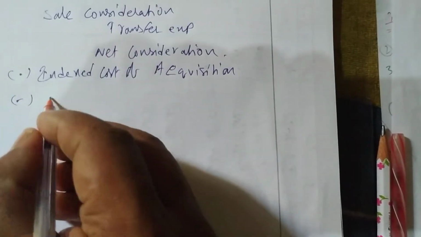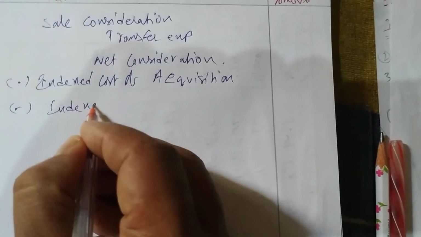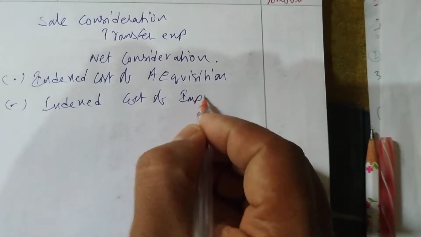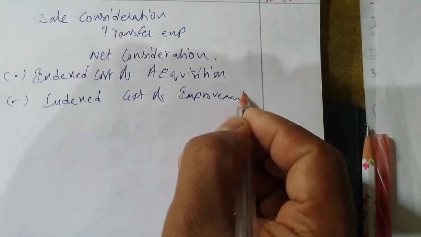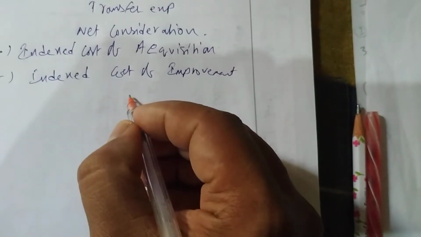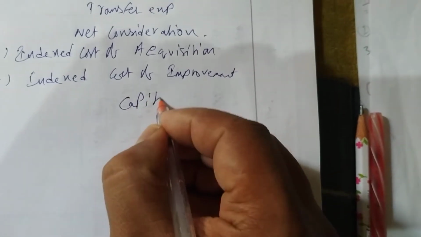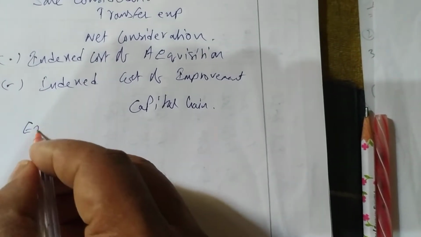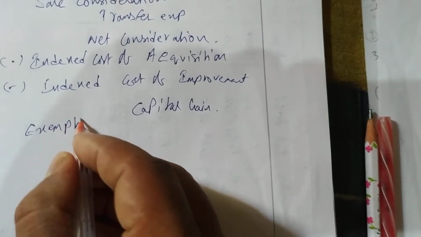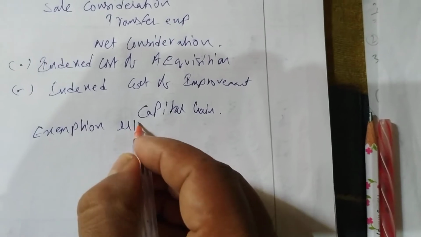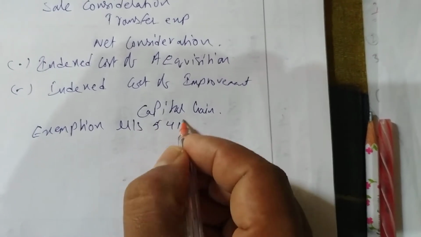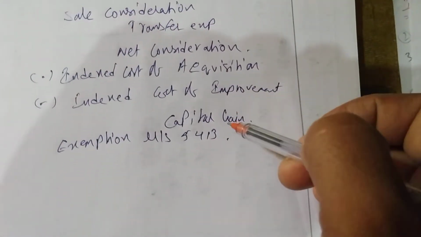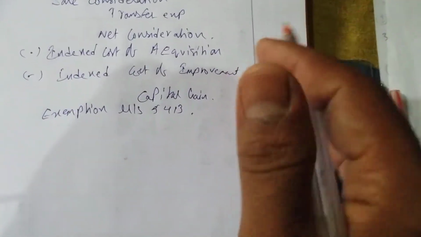There is no improvement, though we have the indexed cost of improvement line. Next we get capital gain. Then we have exemption under Section 54B. Till here we'll solve, then we'll see the exemption later.